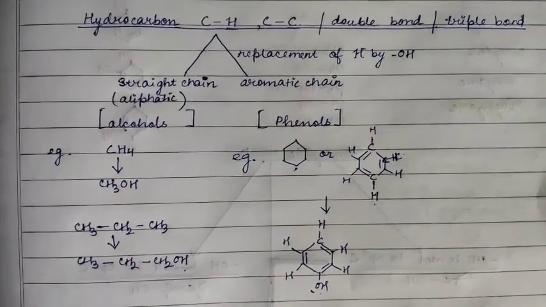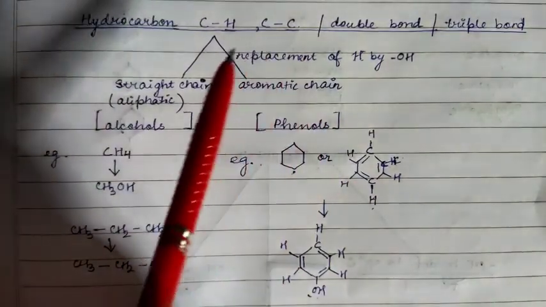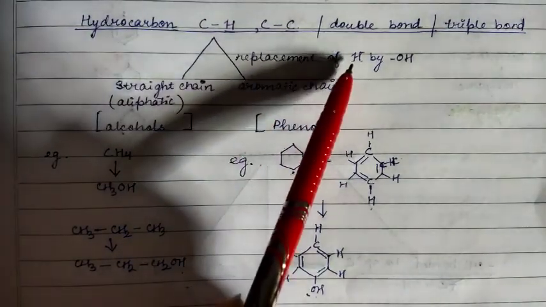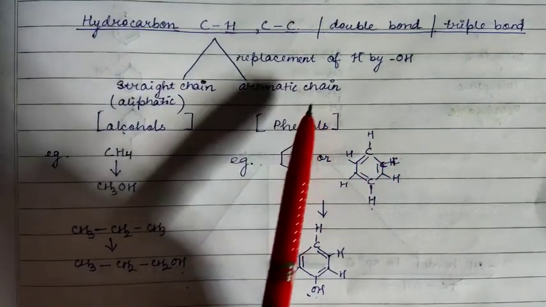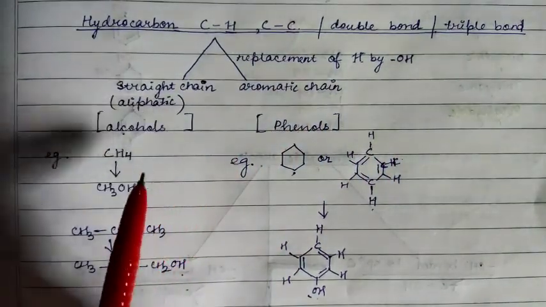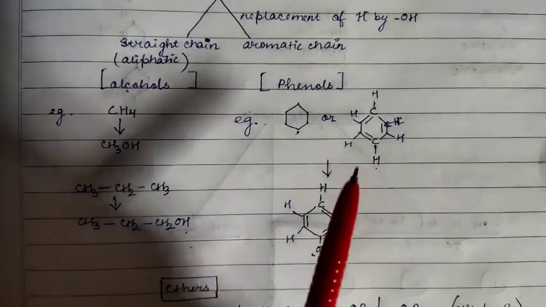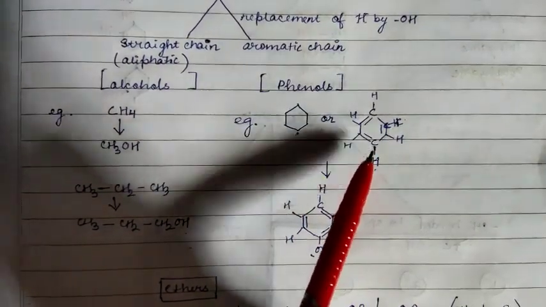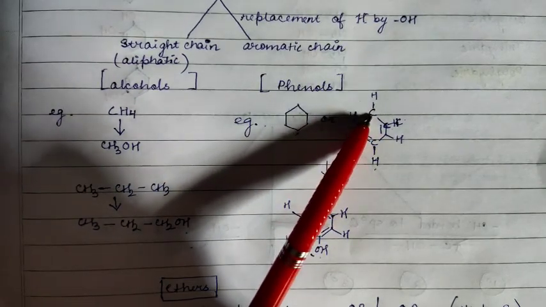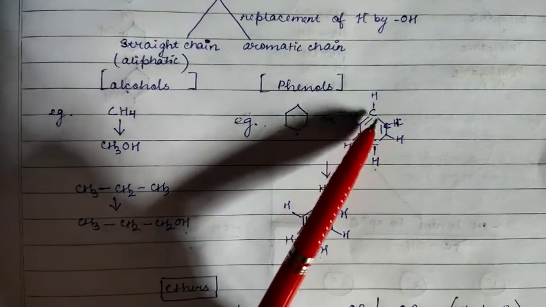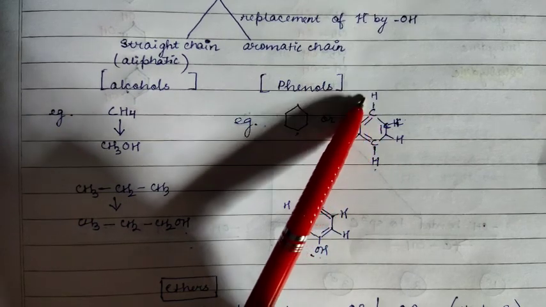Next, let us go to the phenol part. Okay, so the replacement of hydrogen by OH in an aromatic chain, means in the benzene ring. Okay, this is the benzene ring, the normal benzene ring, where you get carbon double bond, carbon single bond, carbon and carbon hydrogen.